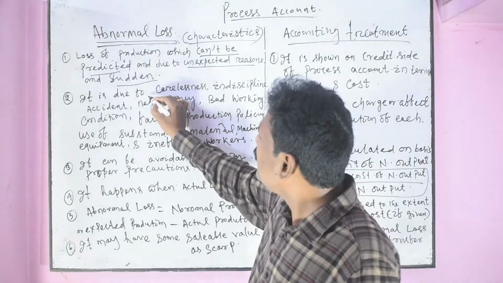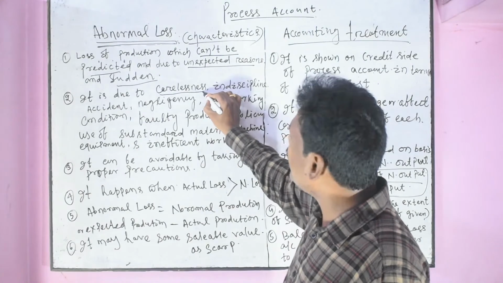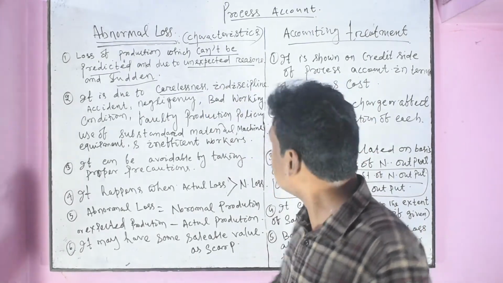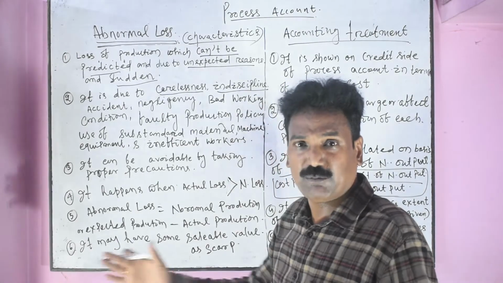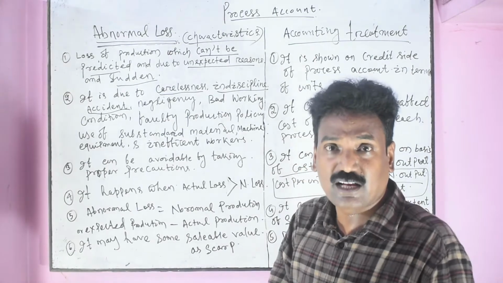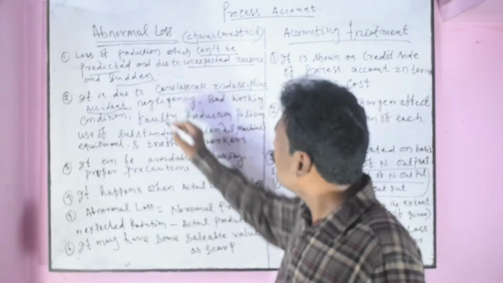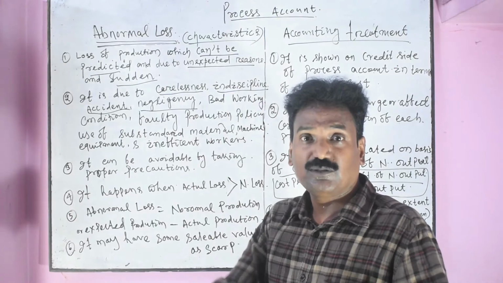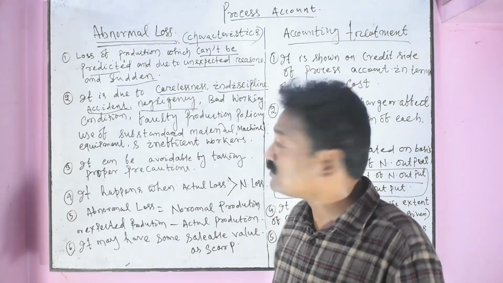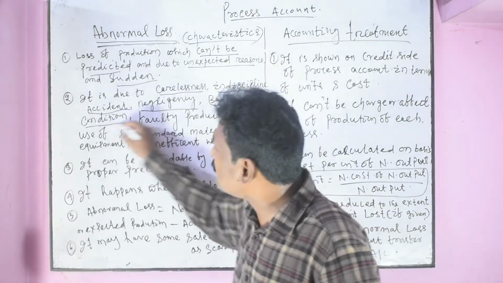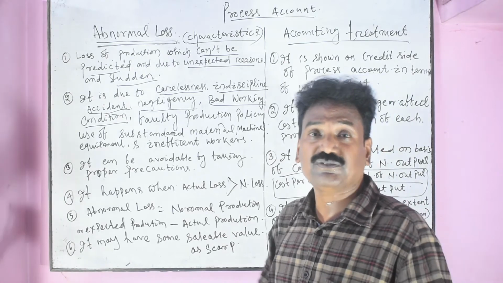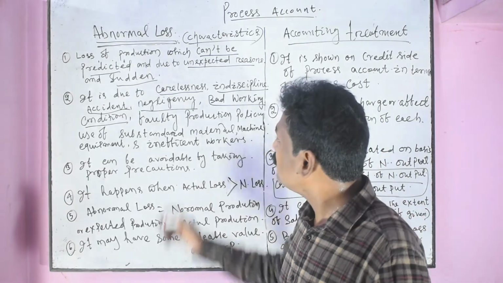Second characteristic, it is due to carelessness of the workers, the machine men, the staff, indiscipline among the staff, accidents, which are very important, fire, lightning, etc. Negligence on the part of workers, there may be loss of production, bad working conditions, no availability of all the facilities.